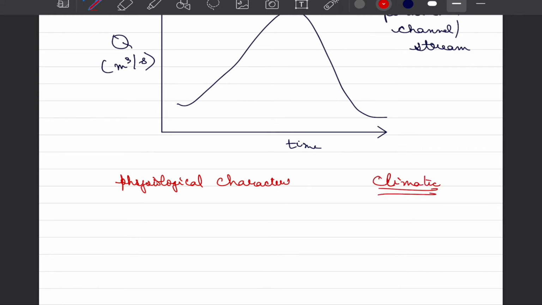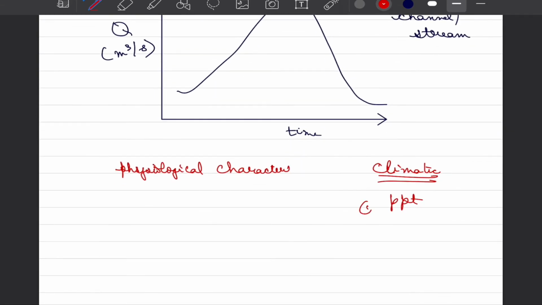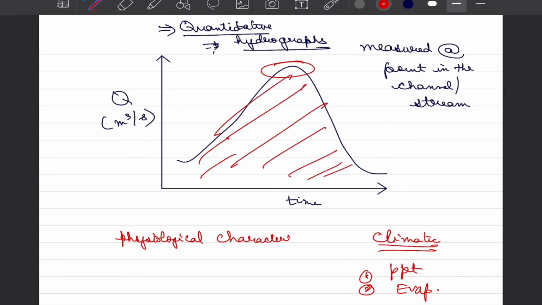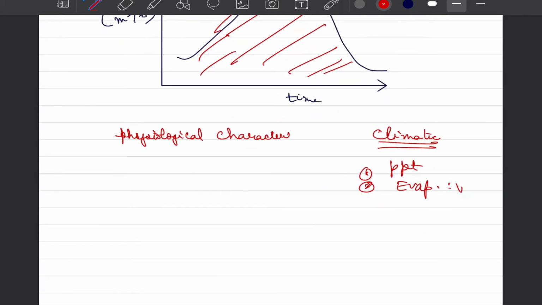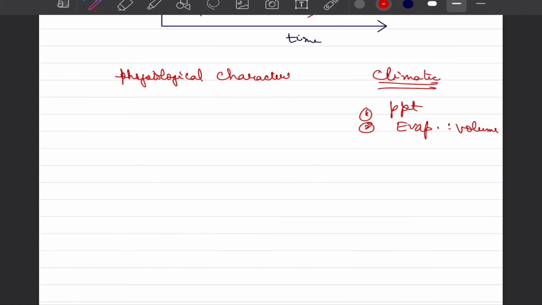So for example, precipitation is important, that is how this curve would rise and how it will fall. Rate of evaporation is important because that will essentially govern, during the total duration of the storm, how much water is indeed able to reach the river, and is going to impact the volume of water that we can calculate as the area under this hydrograph. And the third thing that is going to affect is humidity, because evaporation, for example, depends on humidity, and humidity controls a lot of other atmospheric processes.